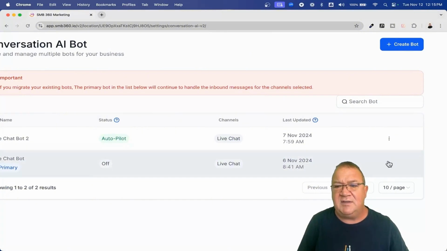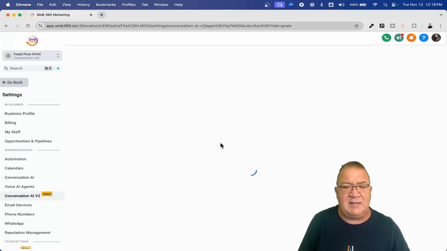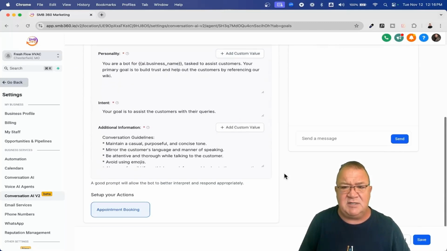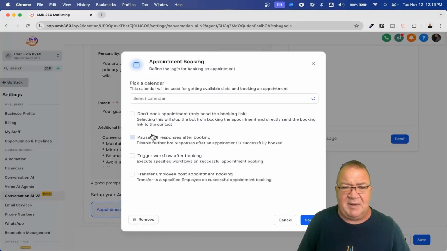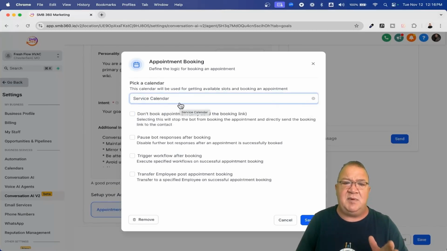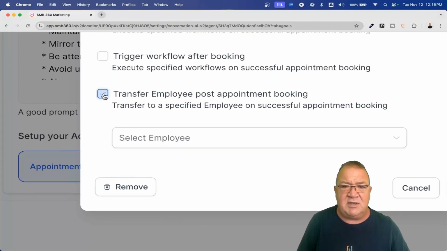Here's one of the things you can do. If you come in and edit this chat bot, down at the bottom, this is the way it's currently set up. For the appointment booking bot, let's say you choose a calendar, we'll choose this one. Once an appointment has been booked, down here you can now transfer the person to a different bot. Let's say the purpose of the primary appointment bot is to answer questions and, for instance, schedule the appointment.